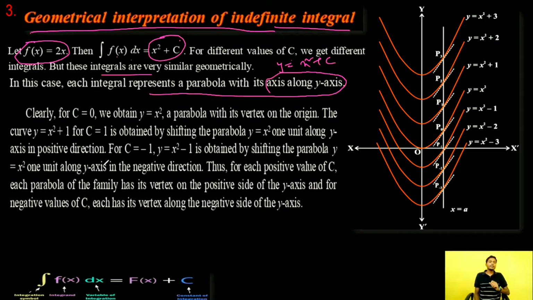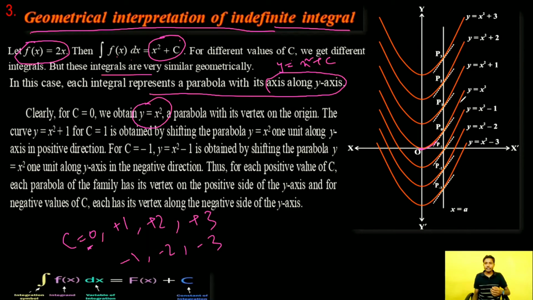Now if we choose different values of c, c = 0, c = +1, c = +2, c = +3, or c = -1, -2, -3, then we will have a family of parabolas. For c = 0, we will have y = x^2, and the equation y = x^2 is this parabola which is passing through the (0, 0) point, and the origin is its vertex.